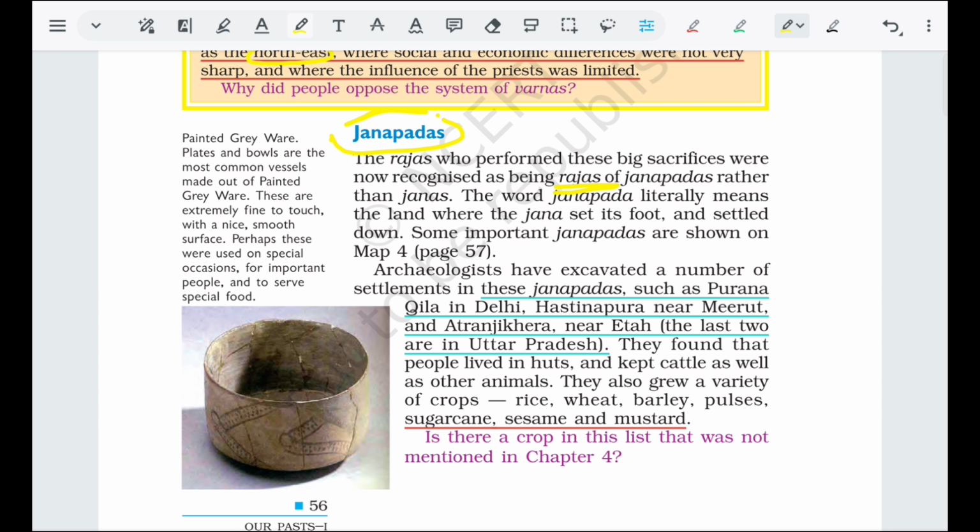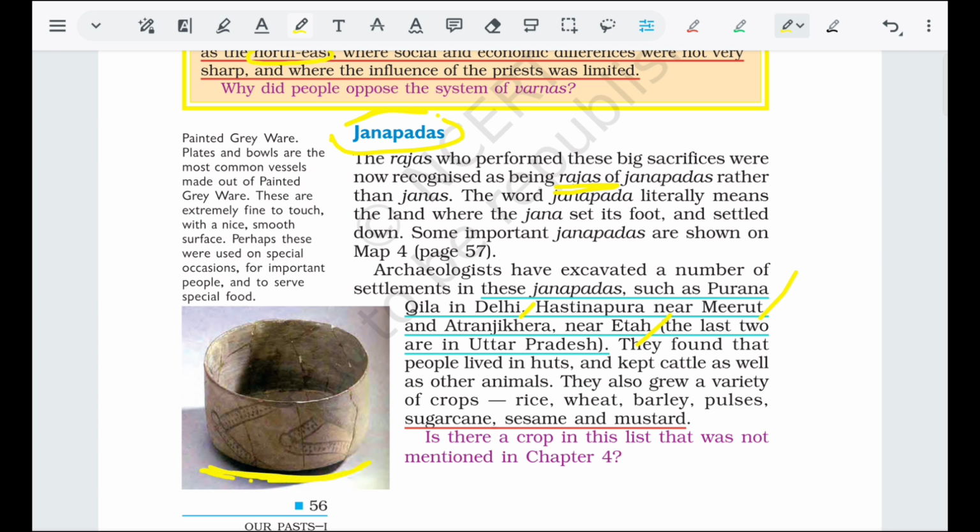So now they have their own territory. These Janpadas, such as the Purana Qila in Delhi, are Janpads. Hastinapur near Meerut and Atranjikhera near Etah. The last two are in Uttar Pradesh. And you notice the picture.